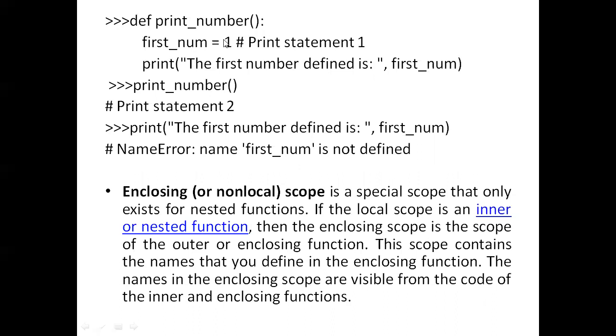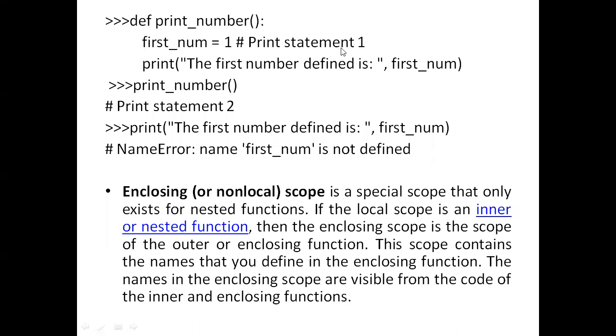So first num equal to 1. So print the first number defined as first num, which means 1 will display. When I'm calling the function, the print statement will execute. And similarly, if I call the same statement outside of the function, like print the first num, the first num is a local variable.